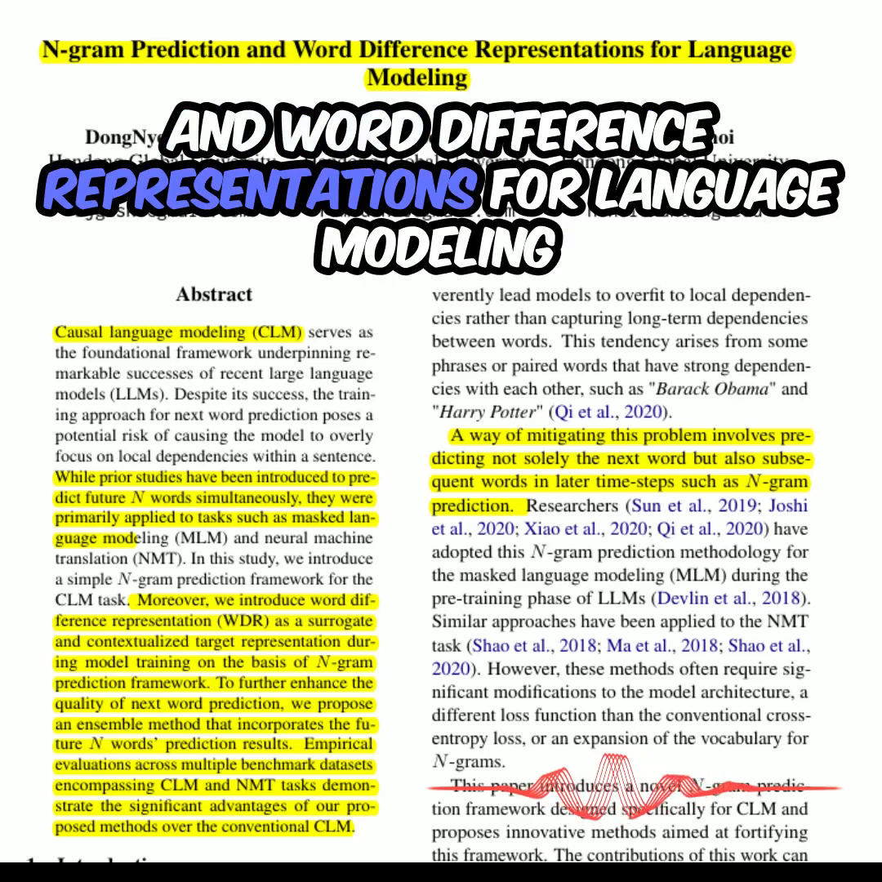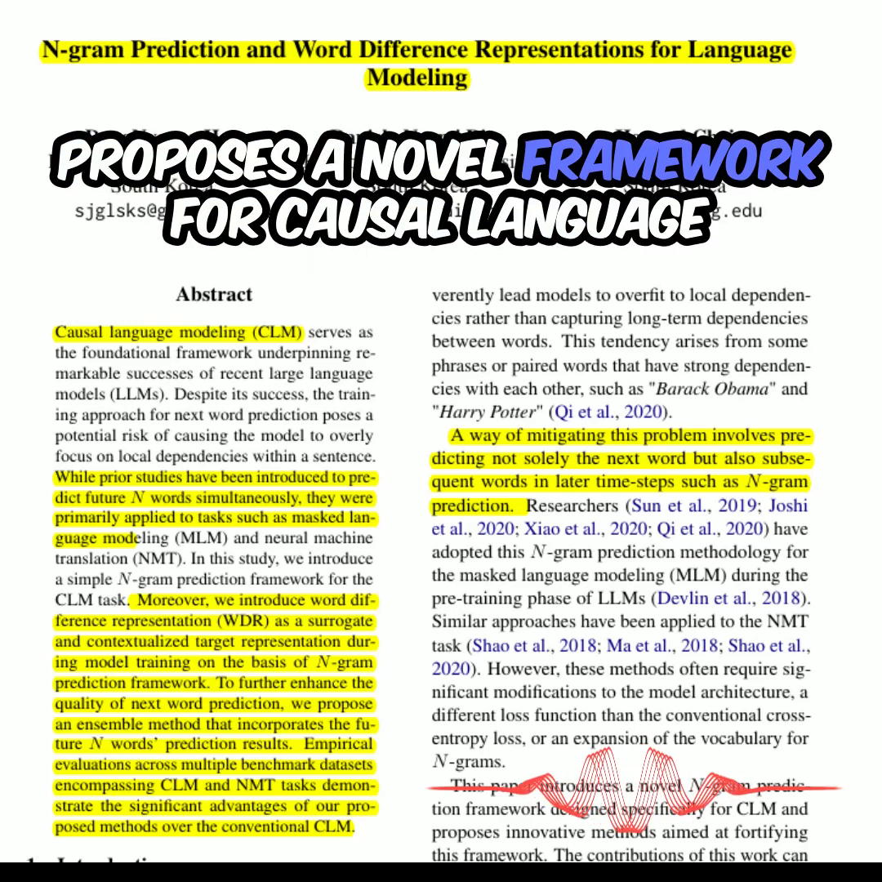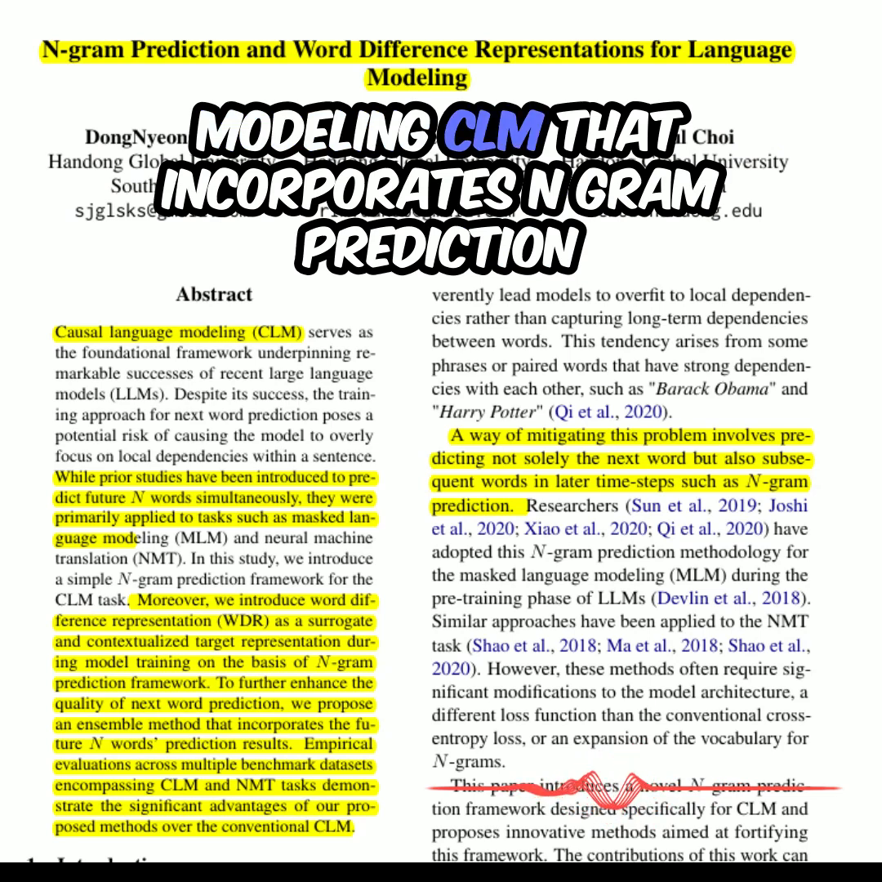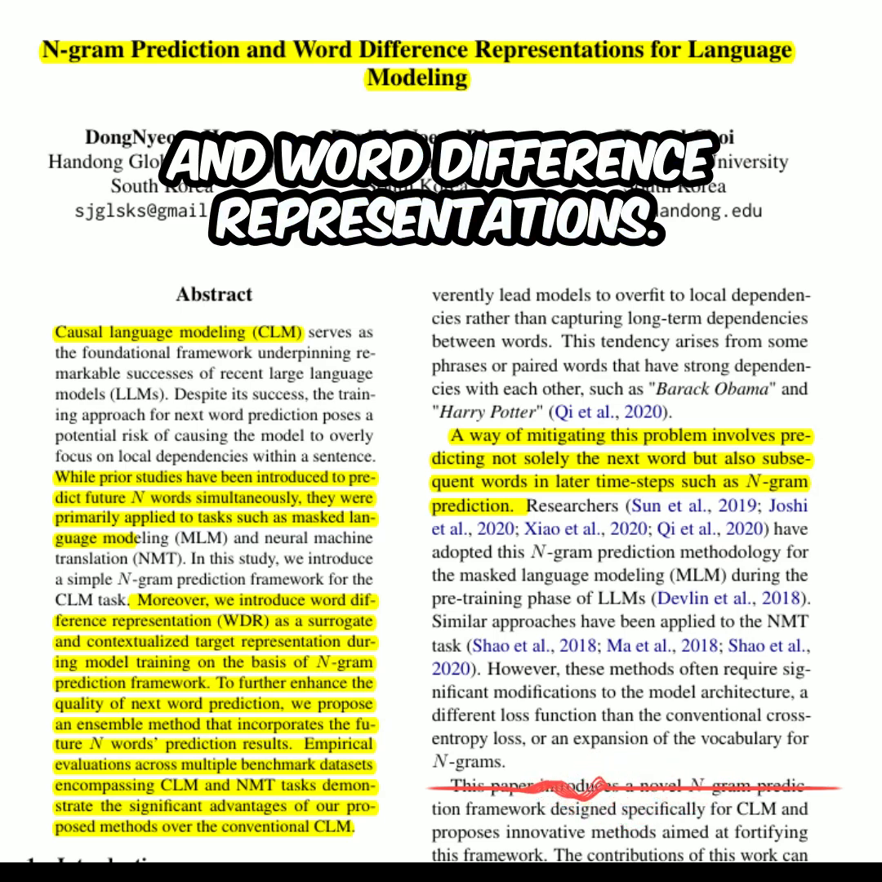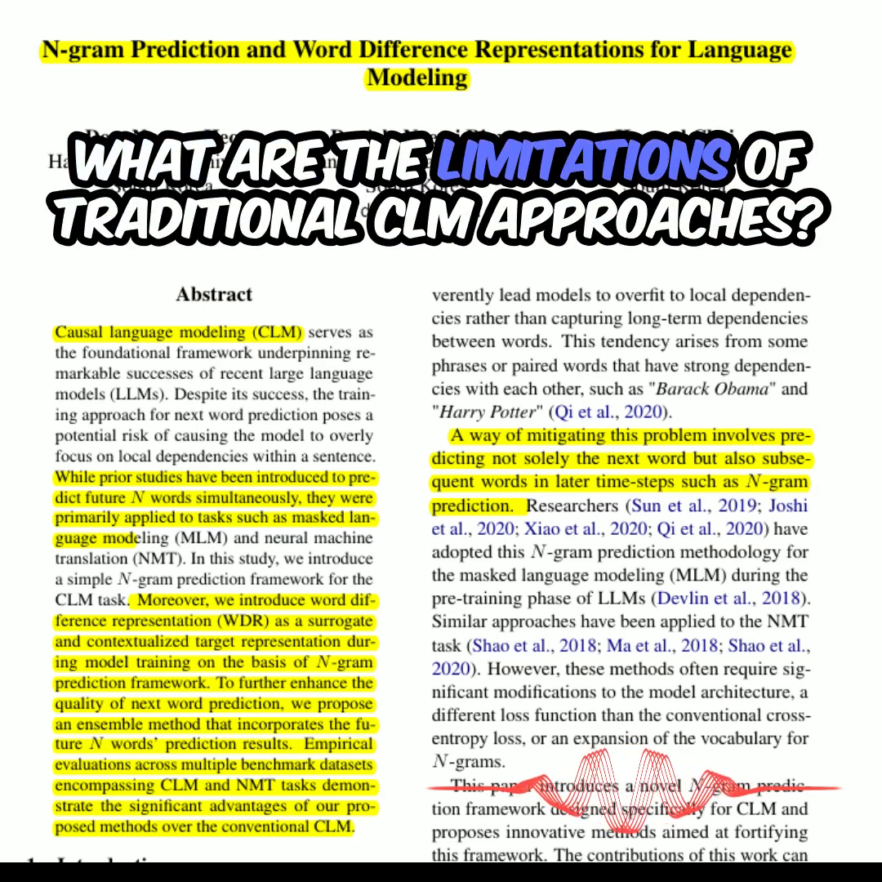and word difference representations for language modeling, proposes a novel framework for causal language modeling, CLM, that incorporates n-gram prediction and word difference representations. Let's start with the basics. What are the limitations of traditional CLM approaches?